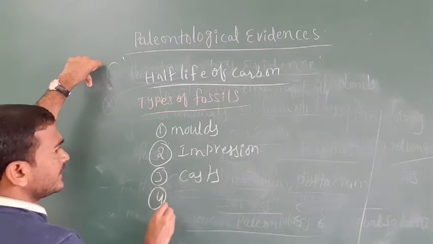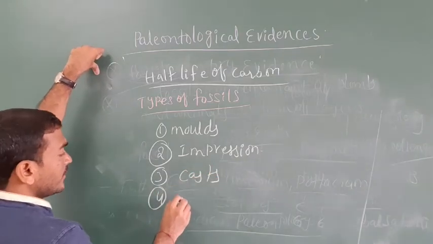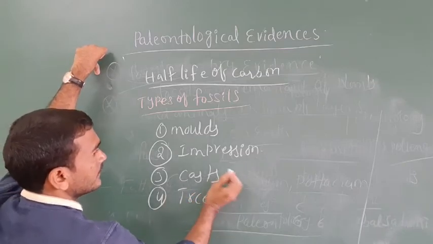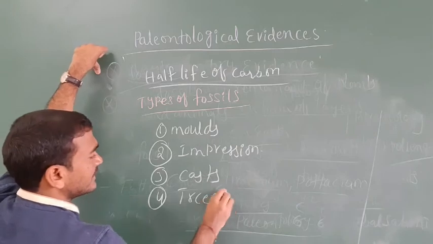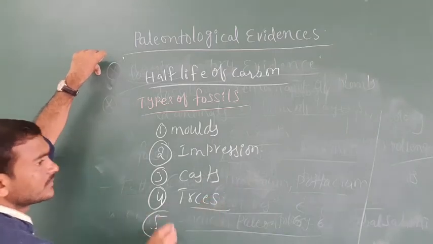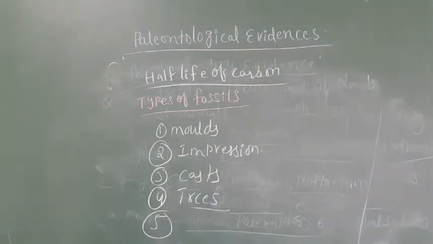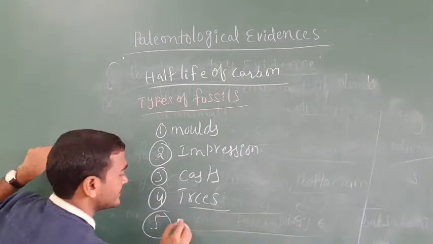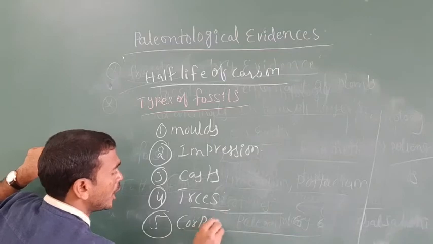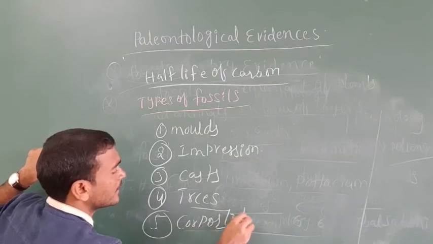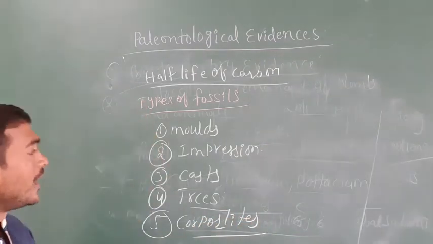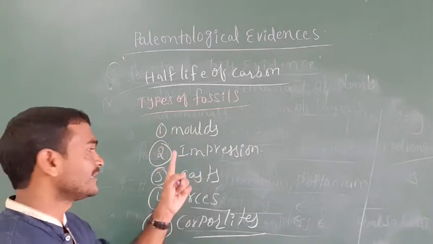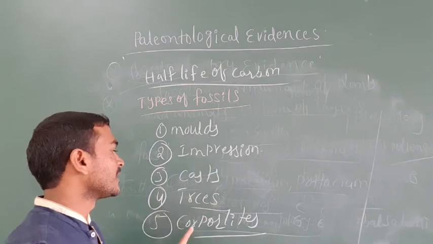The fourth one is traces, the footprints. The fifth one is coprolites. Molds, impressions, casts, traces and coprolites: in these forms the fossils are available.